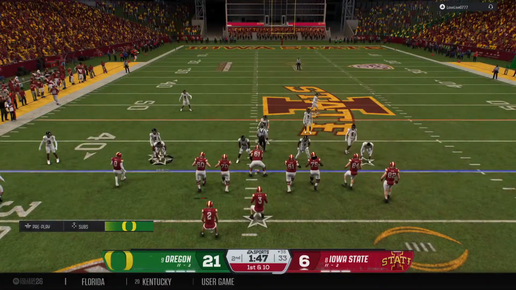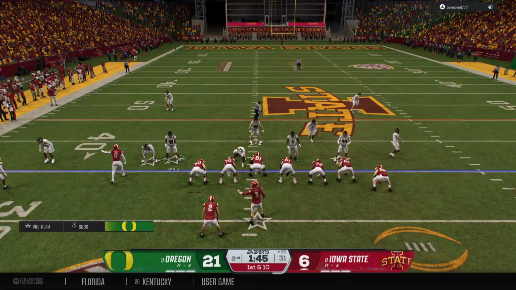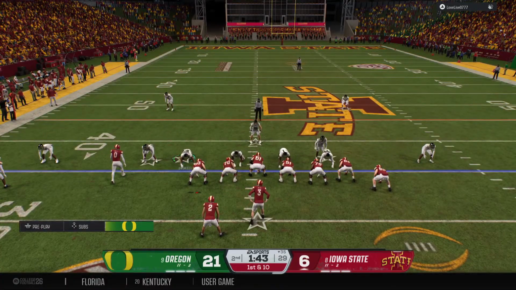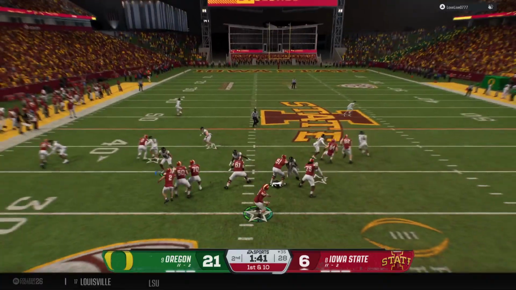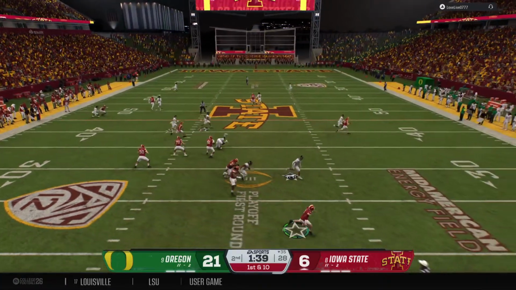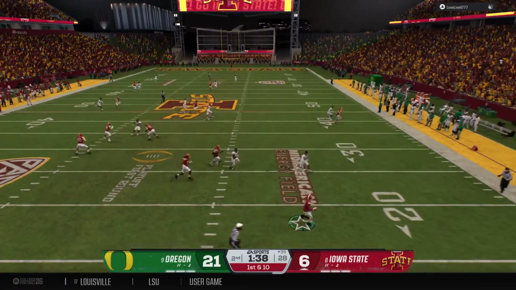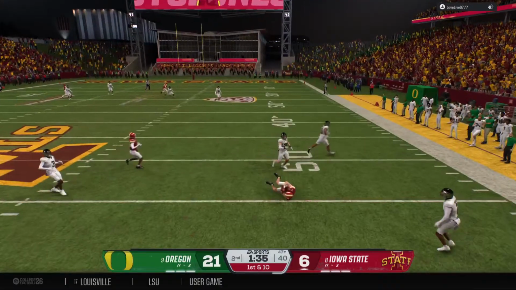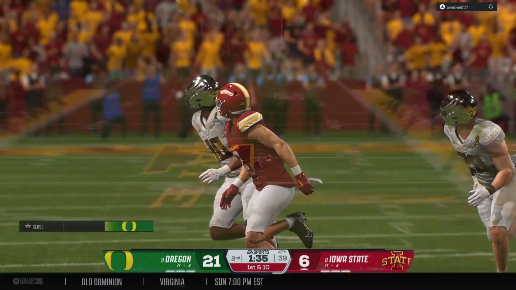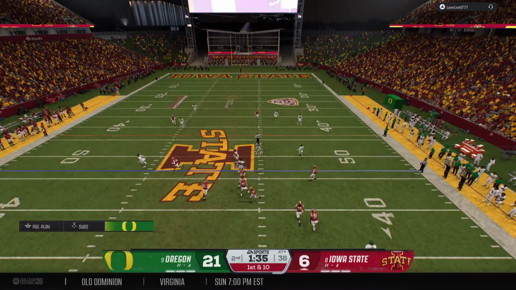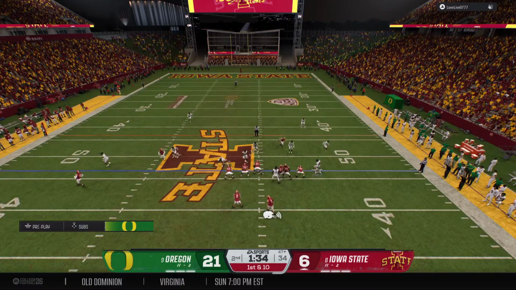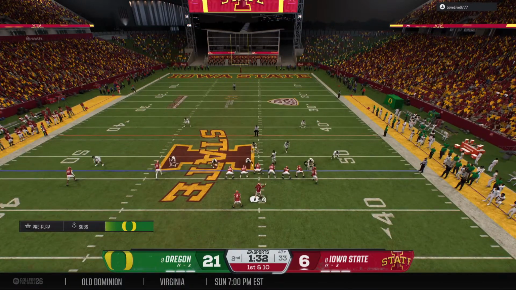Game moves to the 35, first down again. They'll change the pre-snap look now. On 1st and 10, they'll look to throw it. Trying to create here on the move. What a catch! And he picks up the first down before they get him to the ground. The Cyclones hustle to the line to run the hurry out.